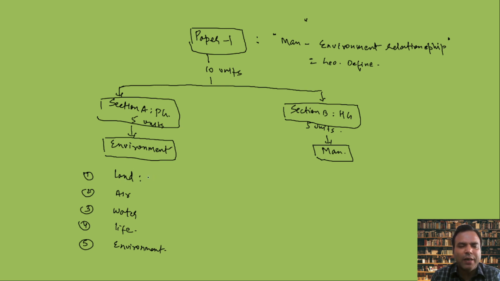The technical study of land, the lithosphere, is also called geomorphology. Geo means the land, morph means the form, logy means the study.